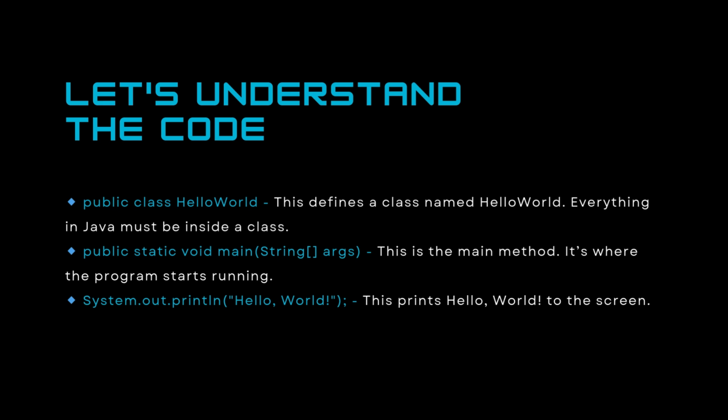Let's understand the code. In Java, everything revolves around classes and methods. The main method acts as the entry point for execution. When you run a Java program, the main method gets called automatically. The System.out.println statement is used to print output to the console. Understanding these concepts is essential for writing more complex Java programs in the future.